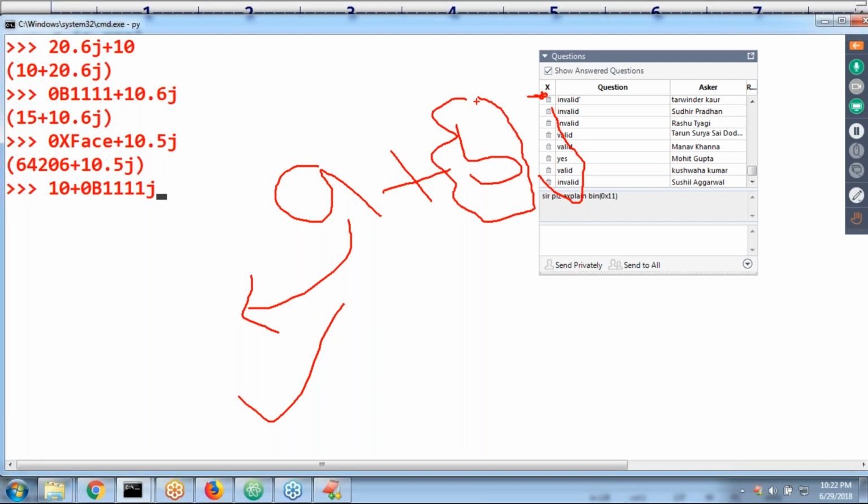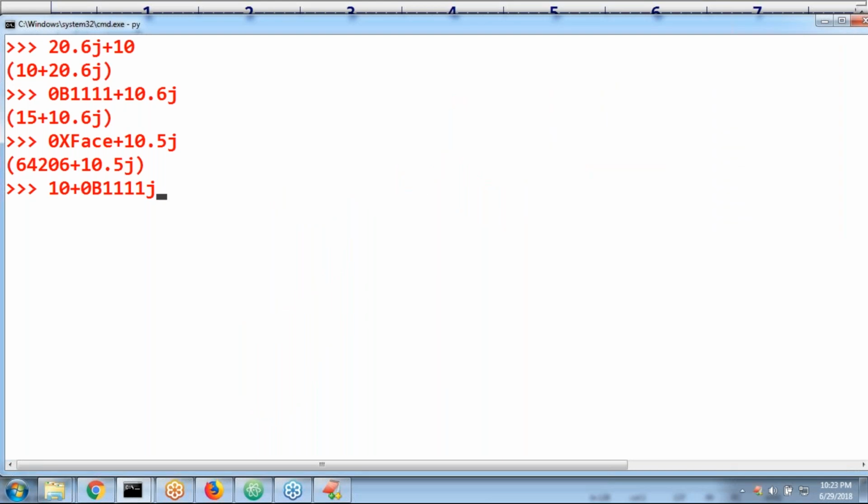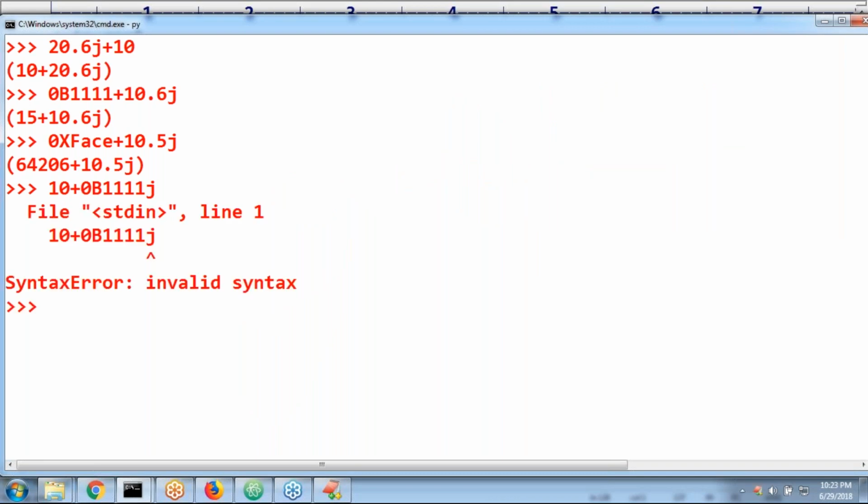Remember that. We are not allowed to specify binary, octal or hexadecimal there. Observe, immediately invalid syntax. Clear, right? In the real part you can use any base, but in the imaginary part you should take only decimal form.